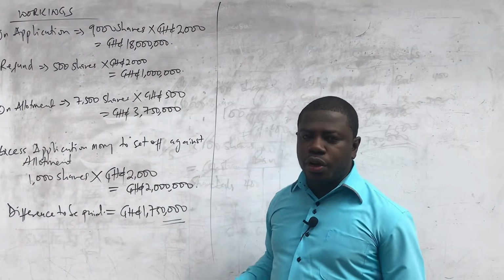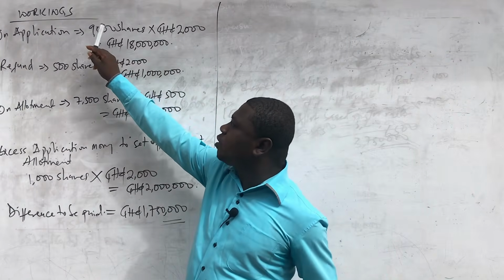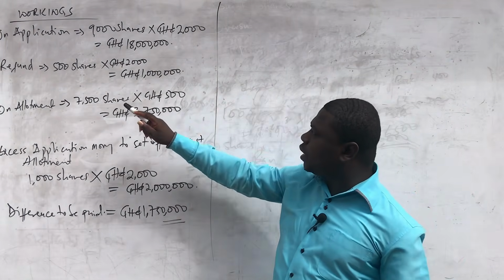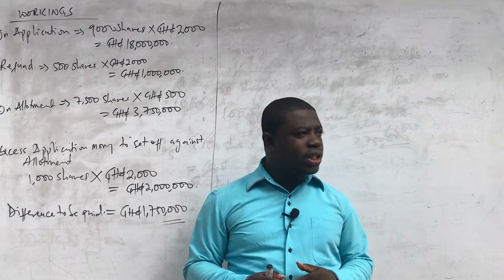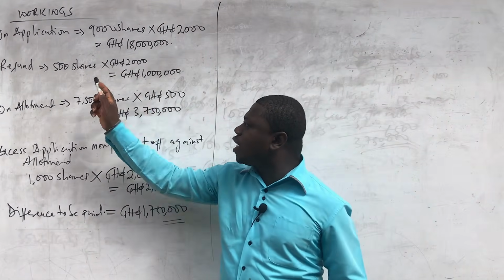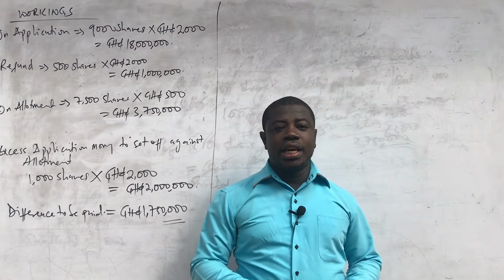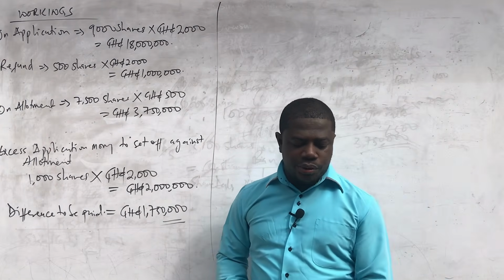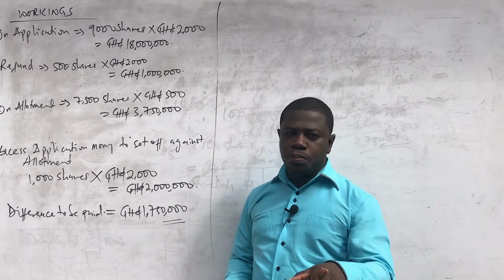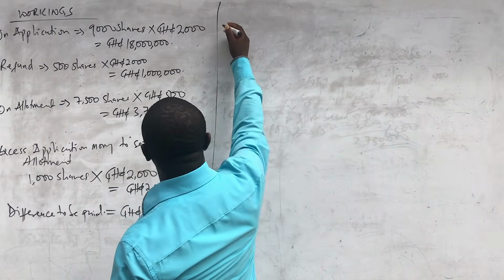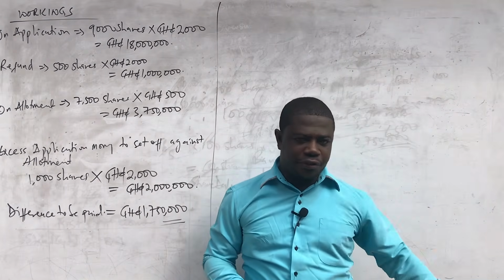Okay, let us move to the calls. Now, as for the call, let me just take note of something. On application, we multiply by the number of shares applied for, but on allotment, it's by the number of shares that is being allotted, in total. Then we come to the calls. It is expected that the number of shares that was allotted, the 7,500 shares, is the same number of shares that they are going to pay the calls money on. But we are told in the question that an applicant who was given 1,000 shares failed to pay the calls money. So it means that on the calls money, instead of the 7,500, it's going to be 7,500 minus the 100 shares because the person has failed to pay.